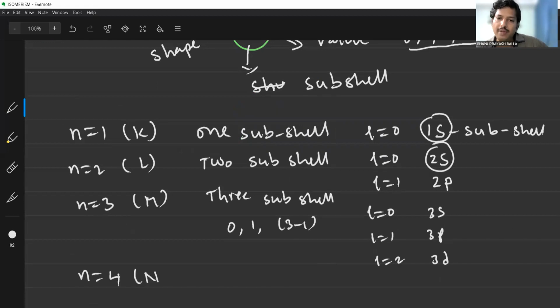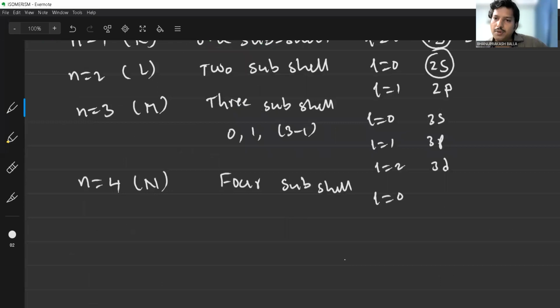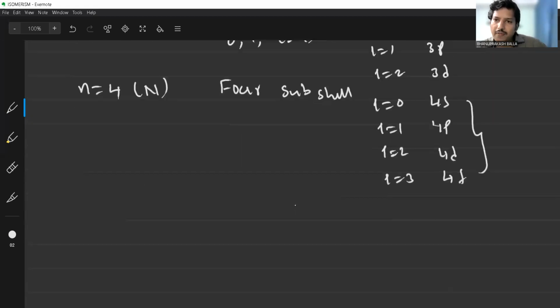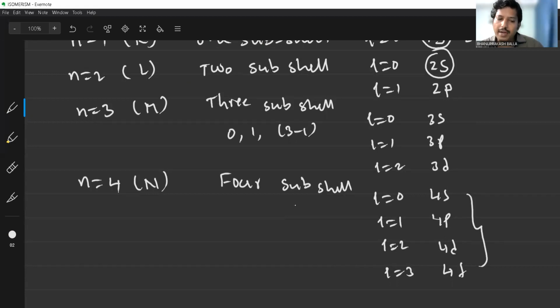Like that, N is equal to 4. That is the N shell. How many subshells does it have? N number of subshells, and N value is 4, so 4 subshells will be present. What are the 4 subshells? L is equal to 0, 1, 2, 3. That is 4s, 4p, 4d, and 4f. You can observe all this information: each and every L value purely depends upon the principal quantum number, and only if you know the principal quantum number can you write the L values.